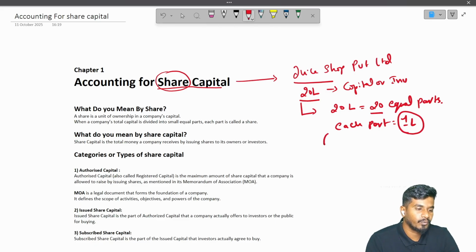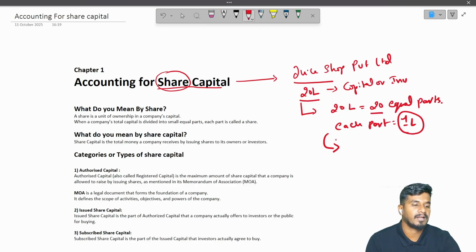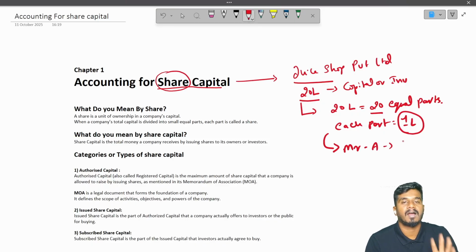You went to your friends and said, I started a business and I require 20 lakhs of capital, and I divided this 20 lakh into equal parts. Each part is rupees 1 lakh. Let us say Mr. A is one of your friends and invested 3 lakh rupees.